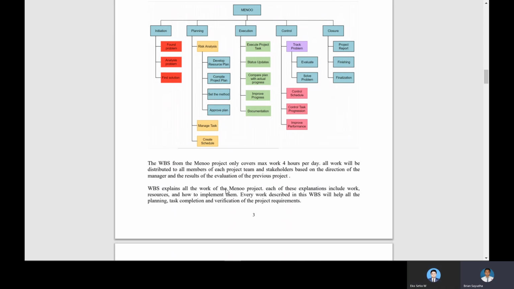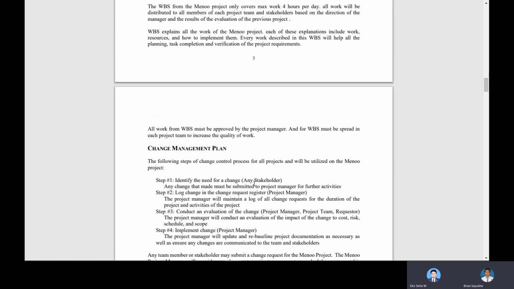And then the WBS explains all the work resources and how to implement them. Every work is described in this WBS.